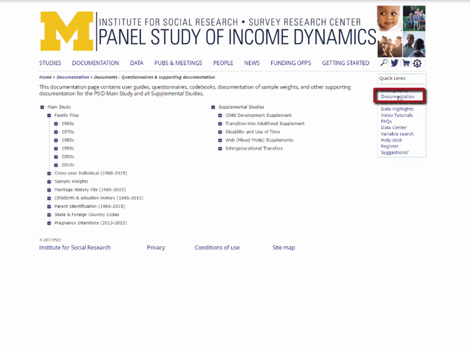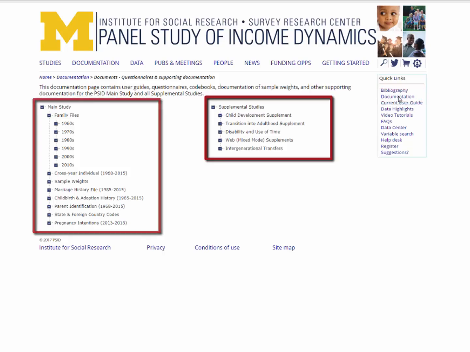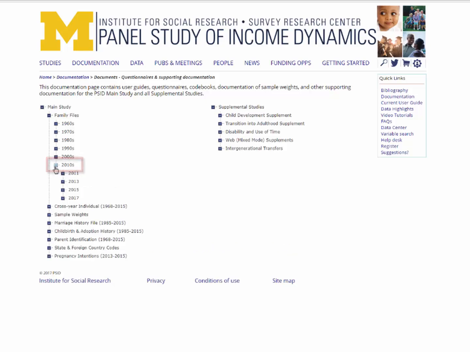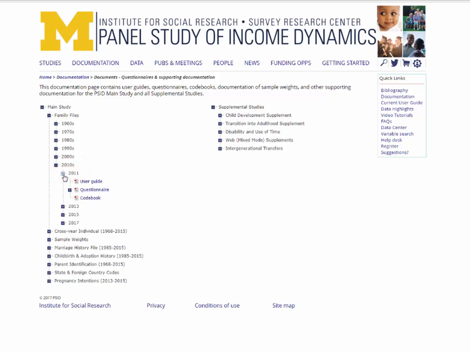This link brings us directly to the page which holds information on the main interview, the disability and use of time supplement mentioned earlier, and other supplemental studies. For example, to review question wording for the Wealth section of the 2011 survey, navigate to the left side of this page and click on the node 2010s, followed by the node 2011, and finally, Questionnaire. This will download the full questionnaire in a searchable PDF format.